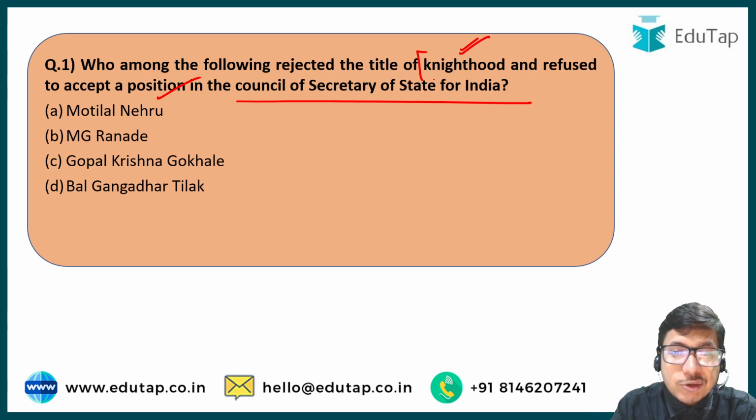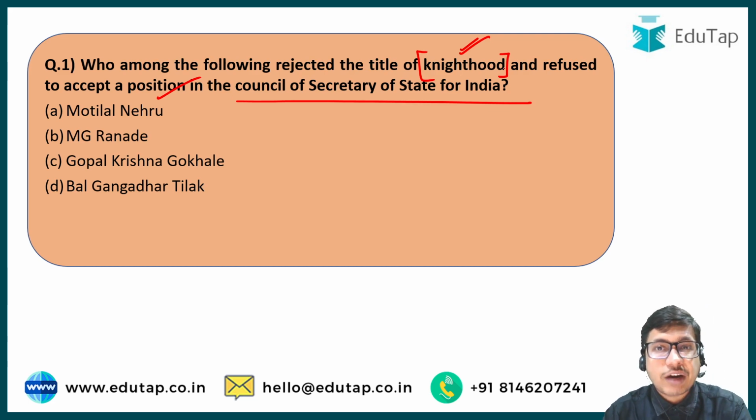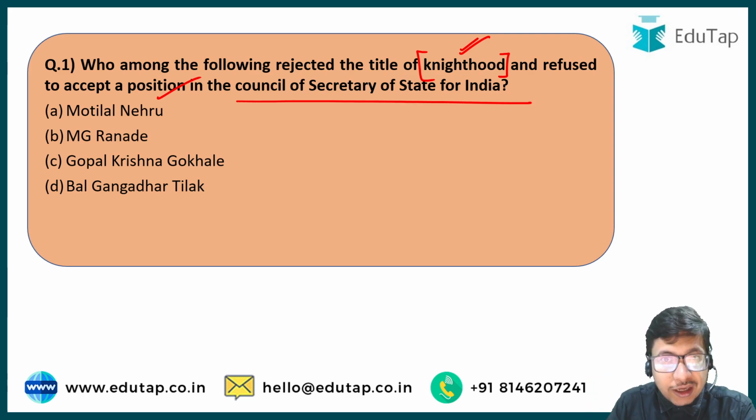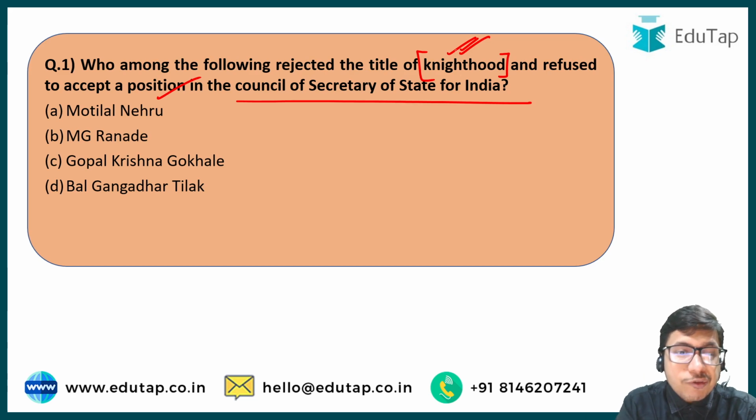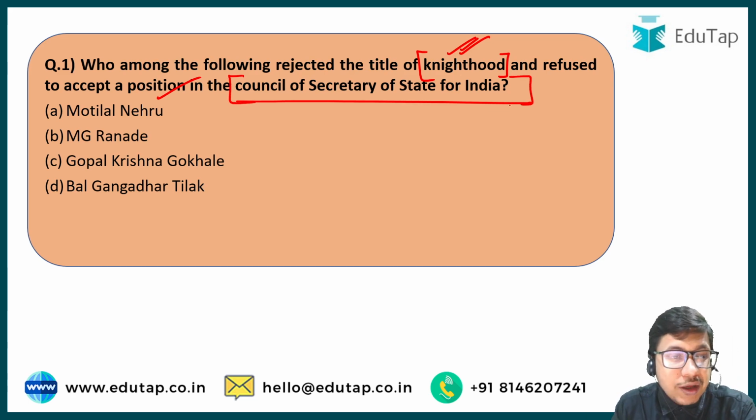The knighthood title was awarded by the British government to people who offered some exemplary service to them, and the title of Sir got inserted in front of your name if you were awarded the title of knighthood. So which of the following persons refused the title of knighthood, and also refused the entry into the Council of Secretary of State for India? Options are A, Motilal Nehru, option B, M.G. Ranade, option C, Gopal Krishna Gokhale, and option D, Bal Gangadhar Tilak.